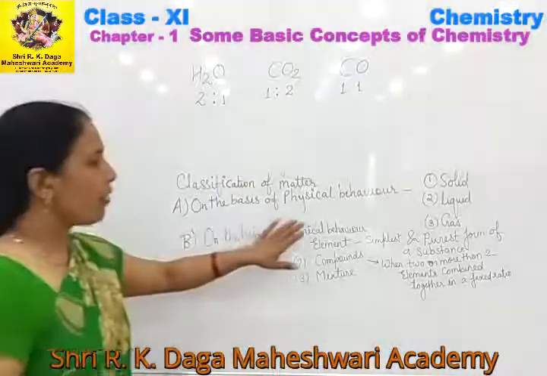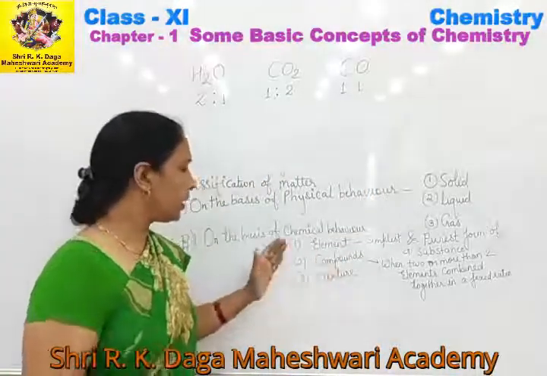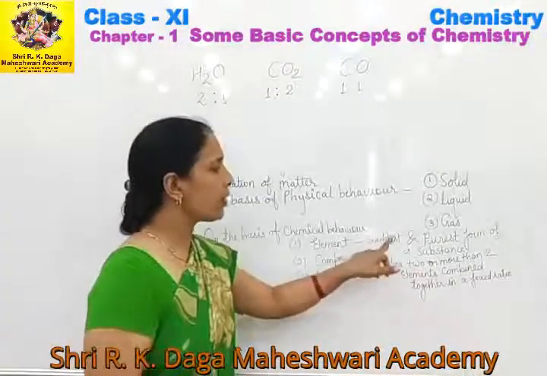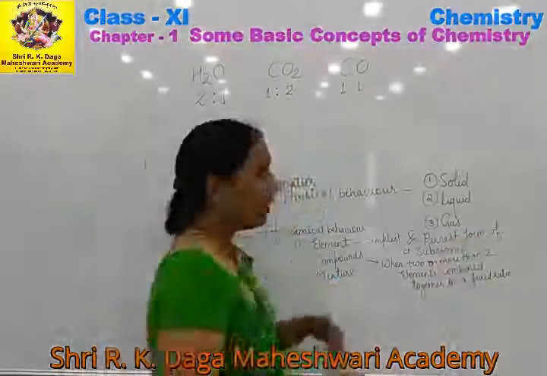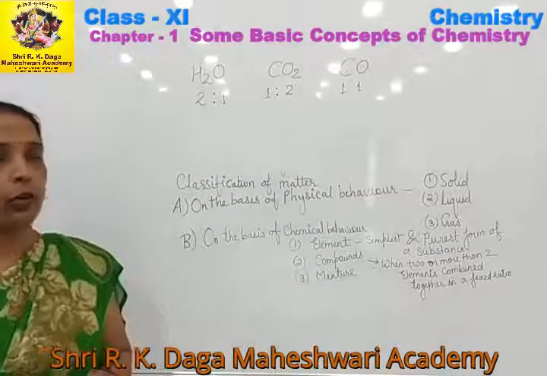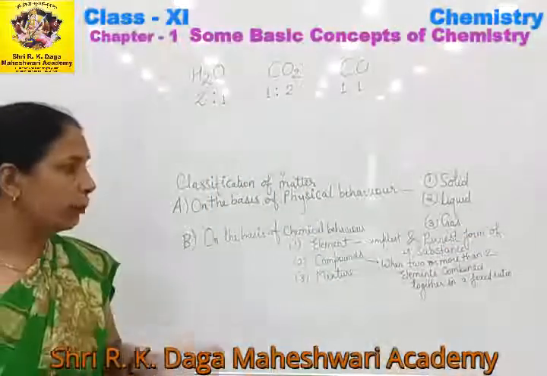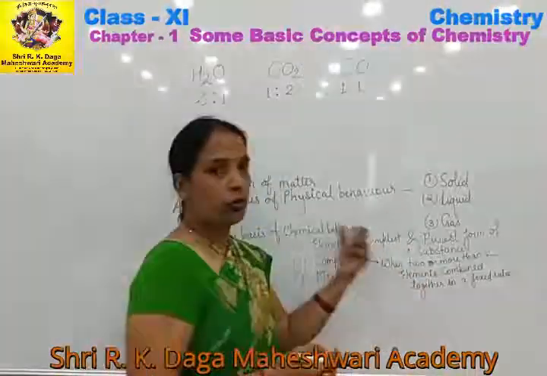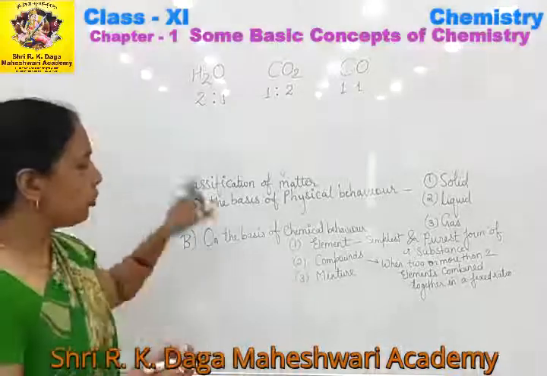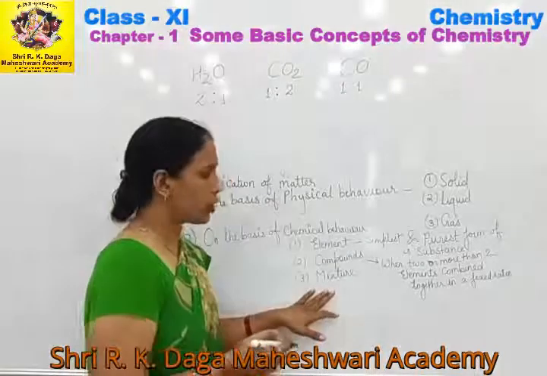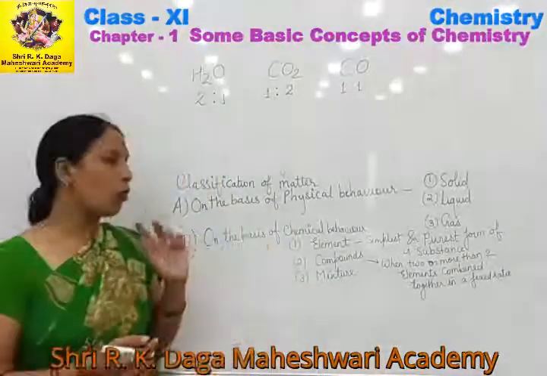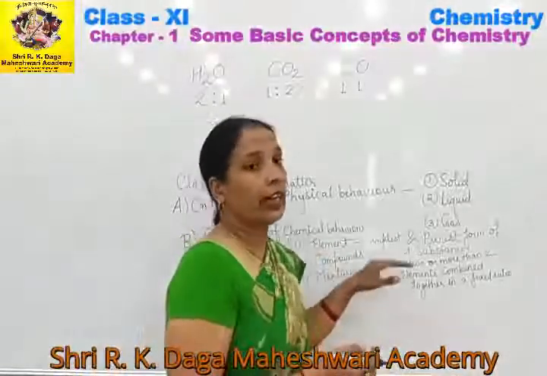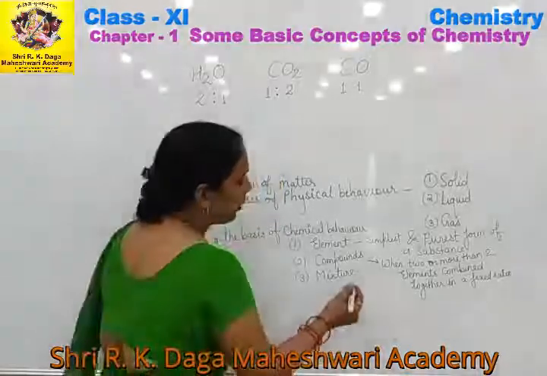So on the basis of chemical behavior, there are three classes of matter. Number one is element, the simplest and purest form of the substance, means the substance can neither be converted into a simpler and purer form. And compounds, when two or more than two elements combine together in a fixed ratio, then it is known as the compound. Now what do you mean by the mixture? Whenever two or more than two elements or compounds are mixed together in any ratio, it is called a mixture.